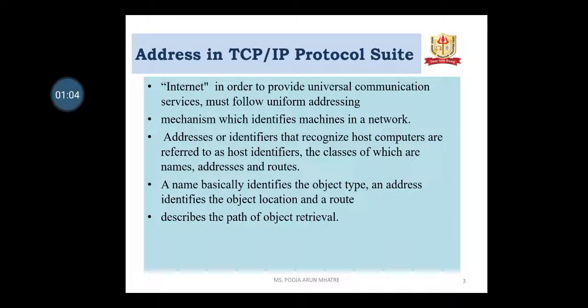A name basically identifies the object type, an address identifies the object location, and a route describes the path of object retrieval. So addressing is another important concept related to protocol layering in the Internet. There is a logical connection between a pair of layers, and for any communication to take place between the source and destination, two addresses, namely a source address and a destination address, are needed.